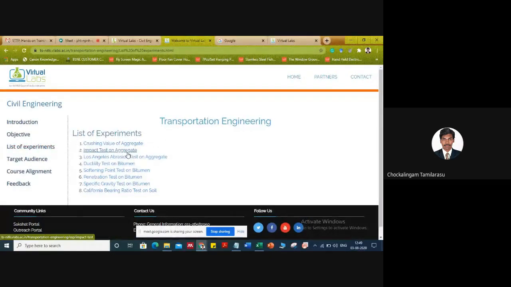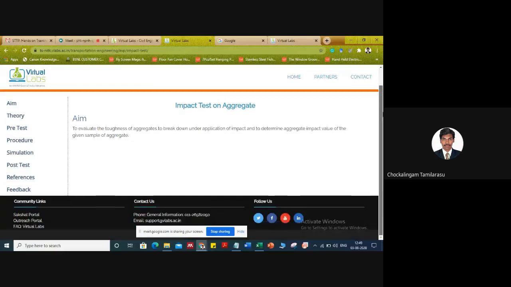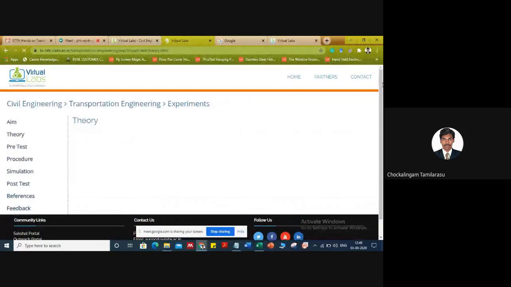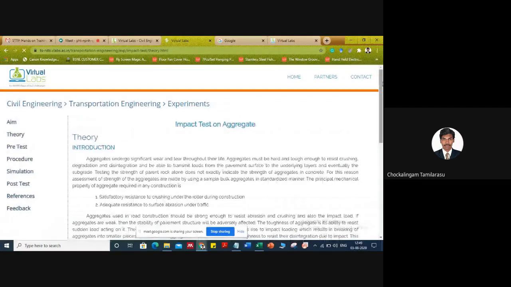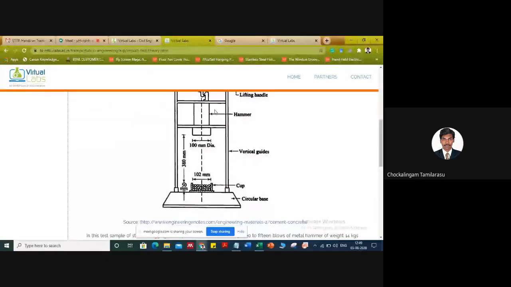Now we'll move on to the impact test on aggregate. The same thing here. In the impact test, our ultimate objective is to measure the toughness of the aggregate, whether it withstands impact load or not. That is what we're going to measure here. Here also there is theory. What is the purpose? What are the different sieve sets we're going to use? What are the limiting values? What about the height? What about the weight of that particular hammer? Diameter, height, everything is provided here.